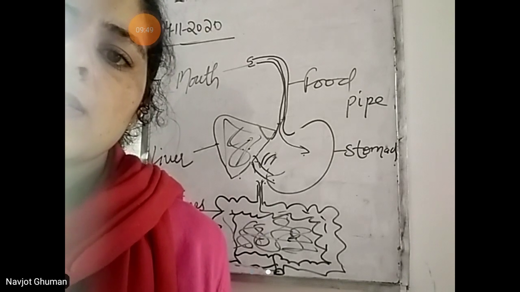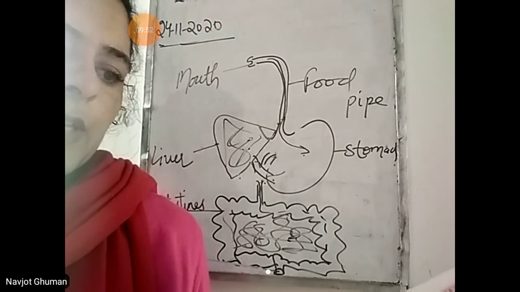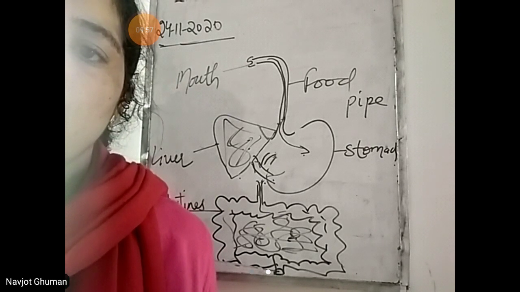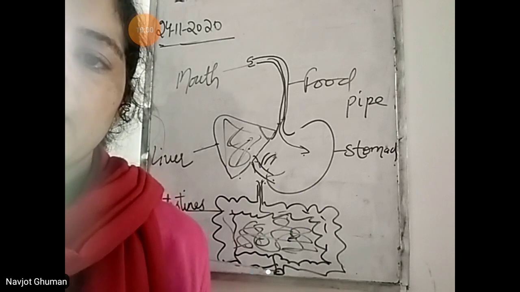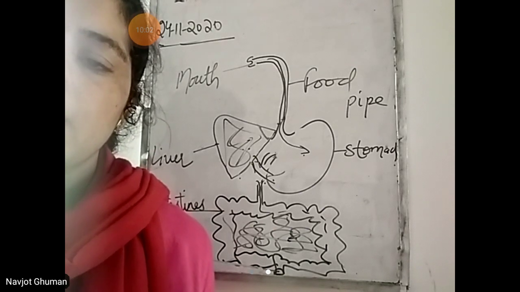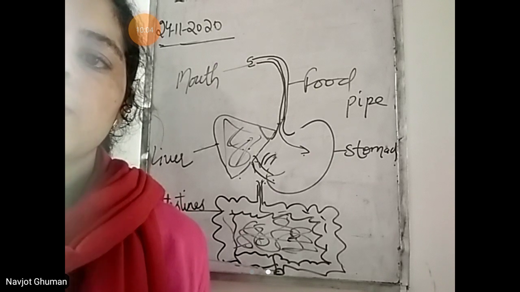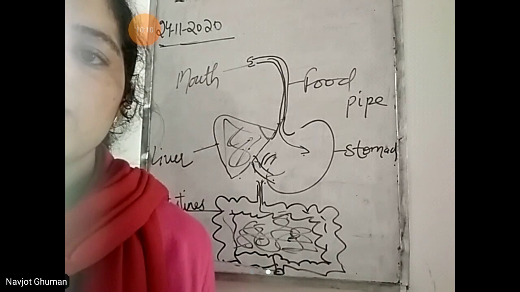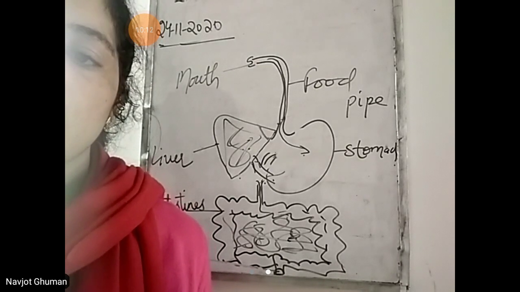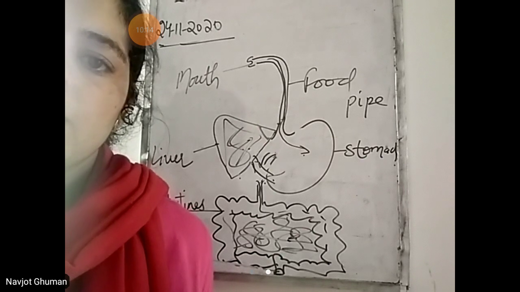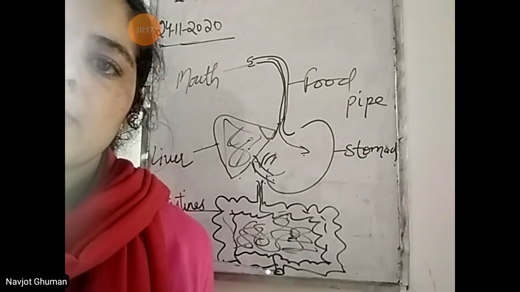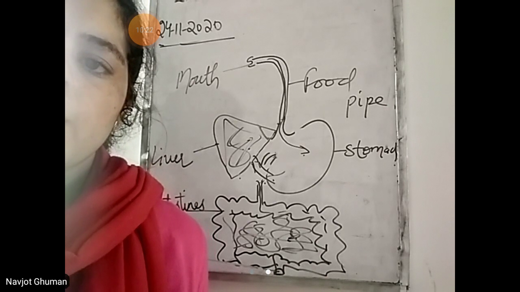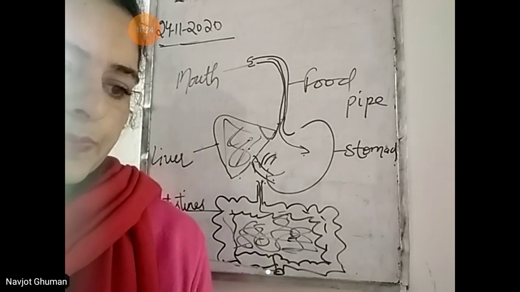Next organ system is respiratory system. Now this system is concerned with the inhaling and exhaling of air, means breathing. We take in air, we give out carbon dioxide. So this process is respiratory system. We need to breathe in air in order to live. Why do we need air to breathe? Because we need to live. If we are not breathing, means we will not live, we will die. अगर हम सांस नहीं ले रहे, रुक गई है, तो it means we are dead.